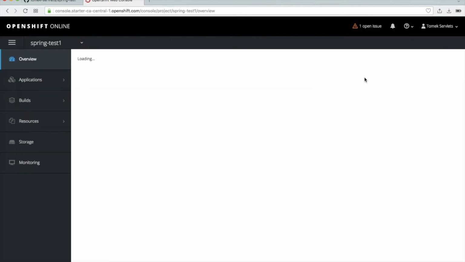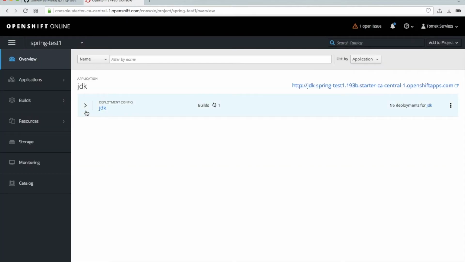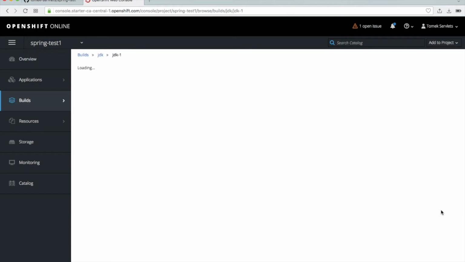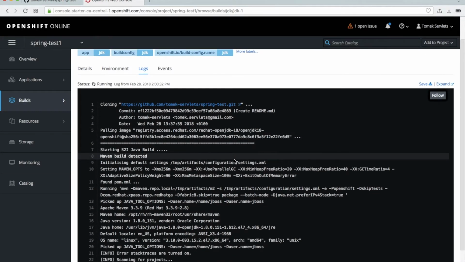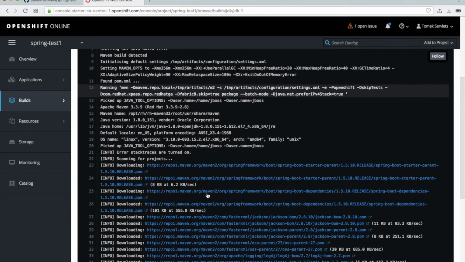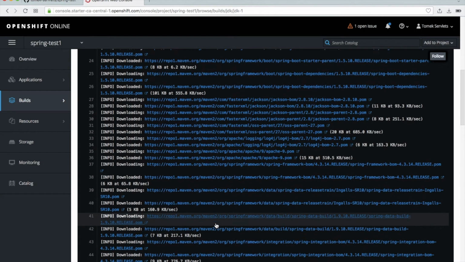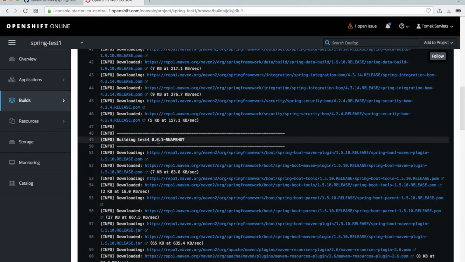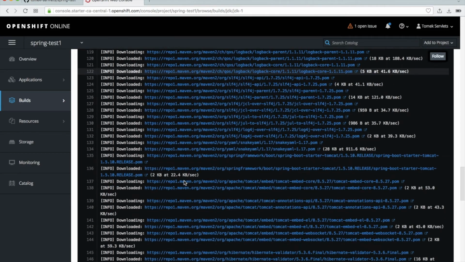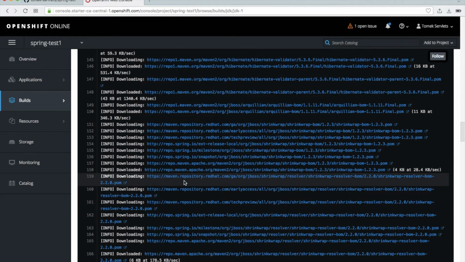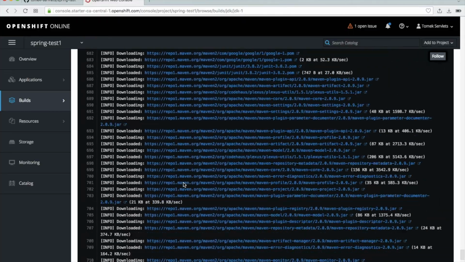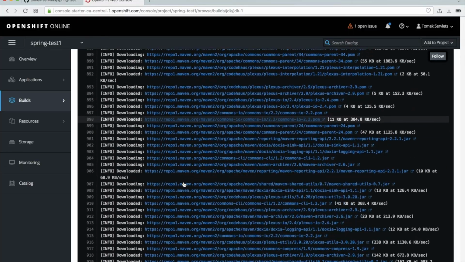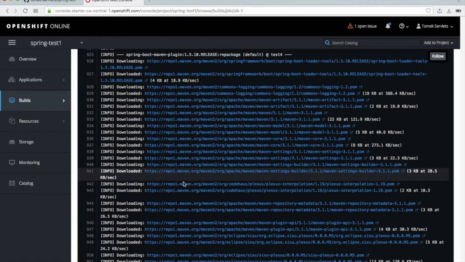Let's go now, and we will observe what happens. So we build. Now let's go and see the full log. So you see, we clone our project. See now, we download all the dependencies. You see, we build our snapshot here, our application. Of course, you can change the name in the project name, but in this case, this is unimportant. Okay, let's wait. It takes just a second. Okay, a lot of lines, downloading. So just wait.